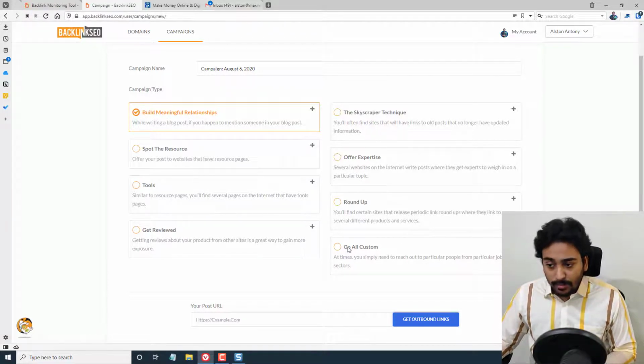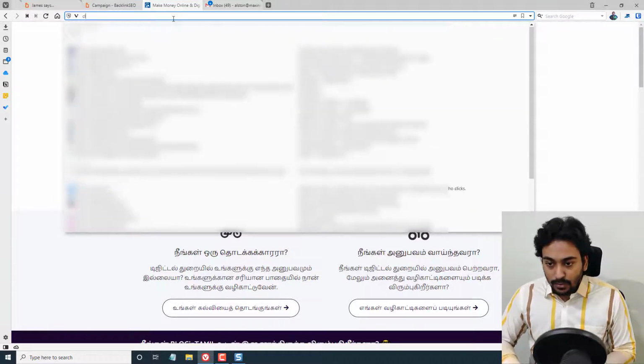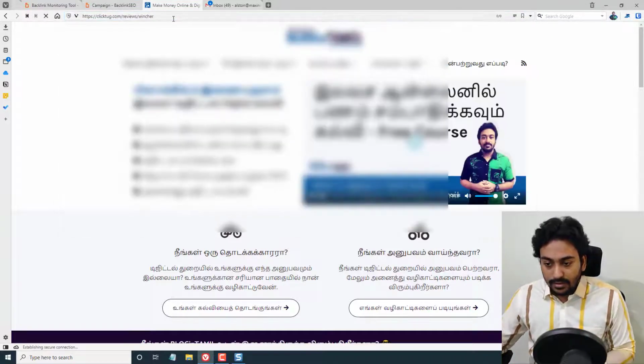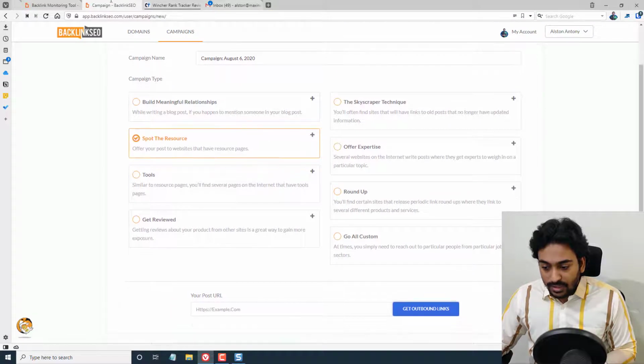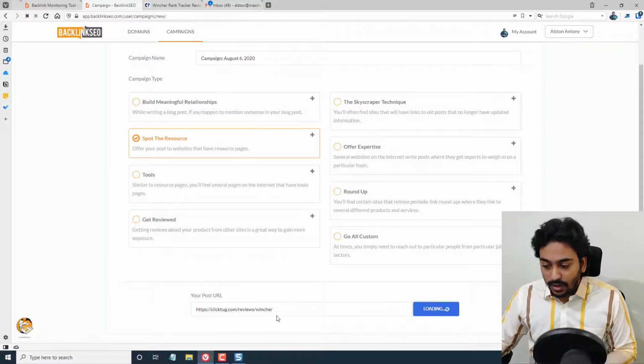In this example, I'm not going to show all of the various ways because it will take too long. Let me take this one, offer your post to your website to the resource pages. Let me take a post example, and I'm going to say that I want to do a resource page link for this particular URL. It will take outbound.